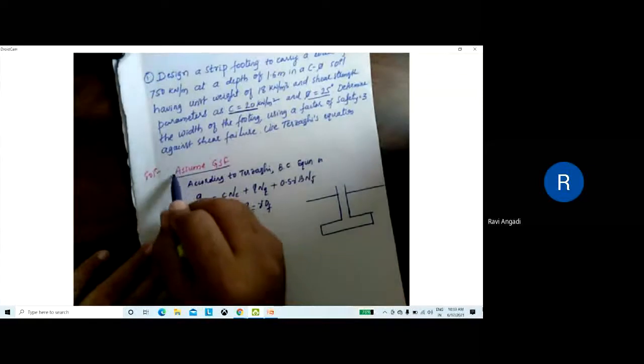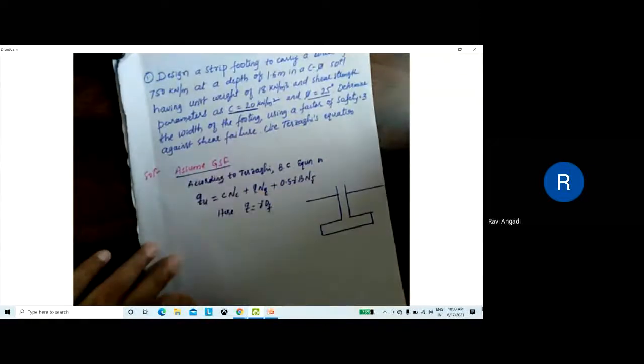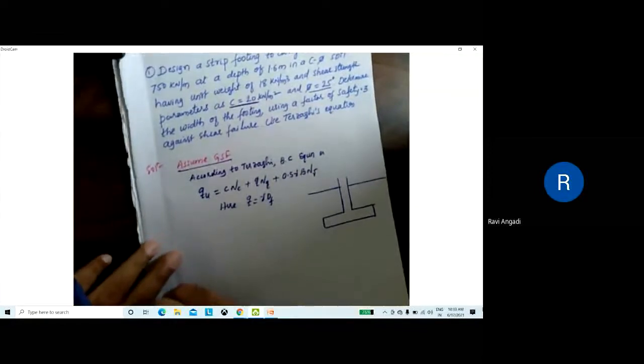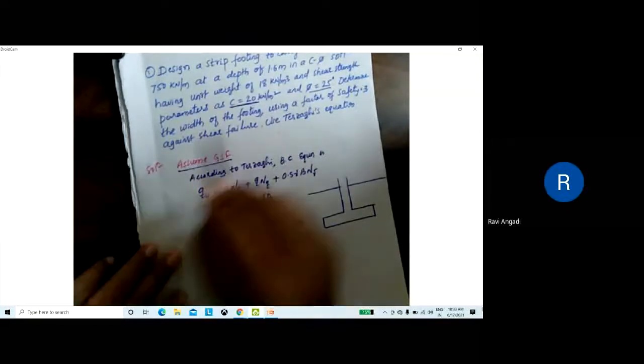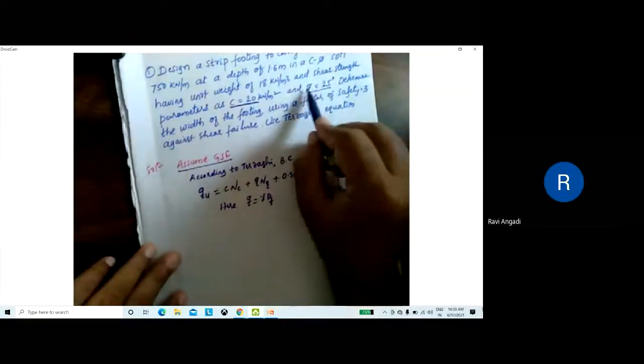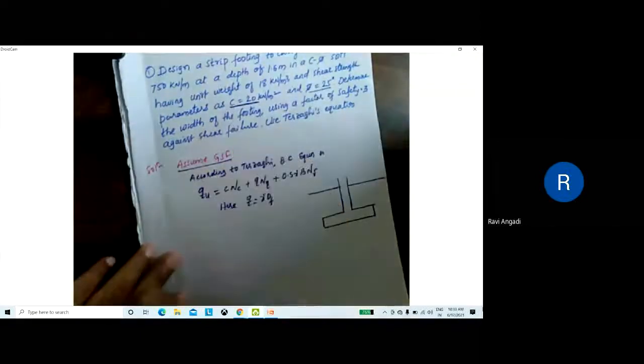Here we are assuming general shear failure. Okay. You can assume that also and solve, no problem. Yes, I said here assuming general shear failure. And not only phi, sometimes you have to look at C also.